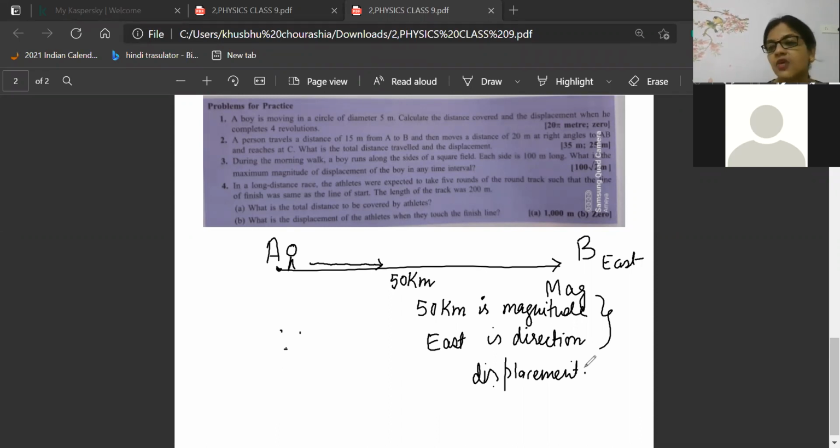V means what? Vector quantity. Displacement is a vector quantity. So the first important point about displacement, we have understood. Shri Varshan is also telling, Shri Naresh is also telling it is a vector quantity. Very good, beta. Be fast, be competitive. Okay, so displacement is a vector quantity, distance is a scalar quantity. Now let's talk about the next point.